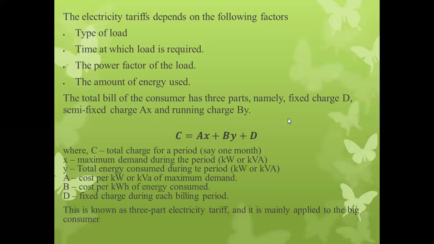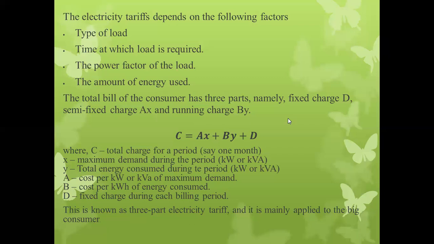First one is types of load. Types of load will affect the tariff structure. Next, the time at which the load is required, the time duration required. Next, the power factor of the load also decides the tariff, and the amount of energy used.